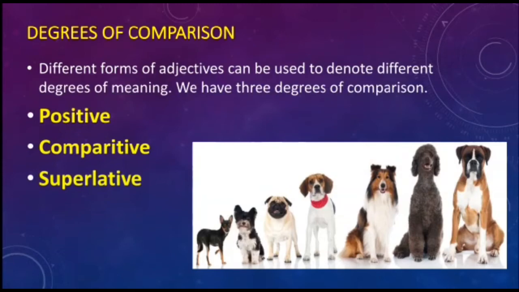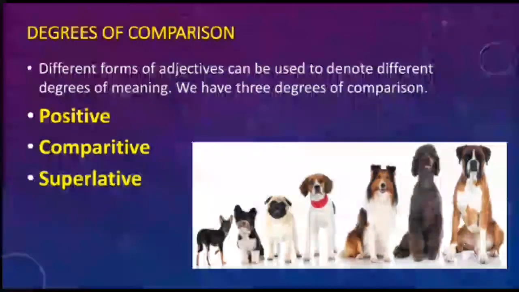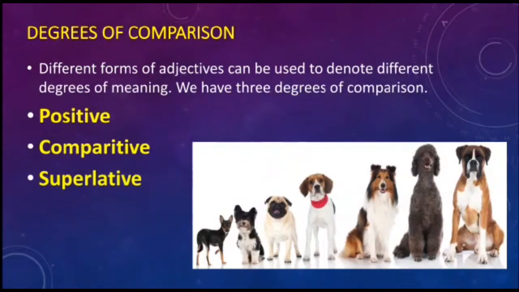So when you talk about the adjective in its root form, then it is a positive degree, where there is equal comparison. When 2 things are of equal degree, then they are in the positive degree of comparison. When one is greater than the other, then it is a comparative degree, and when one stands the best among all the others, then it is the superlative degree.